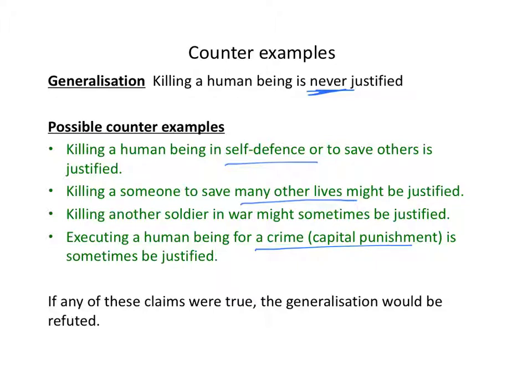So perhaps after thinking about counterexamples like these, you would want to reformulate this generalization to say something perhaps like killing an innocent human being is never justified, or killing a human being where other lives are not at stake is never justified, something like that. Notice that those are still universal generalizations, but they've become narrower in scope. But they still say killings of human beings of a certain kind are never justified, always wrong.